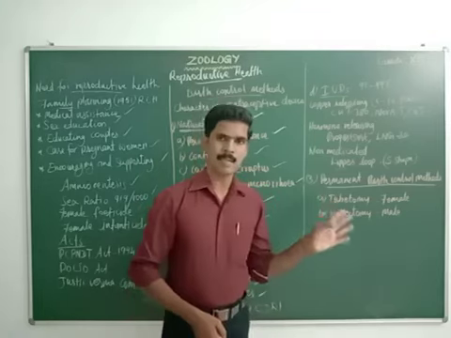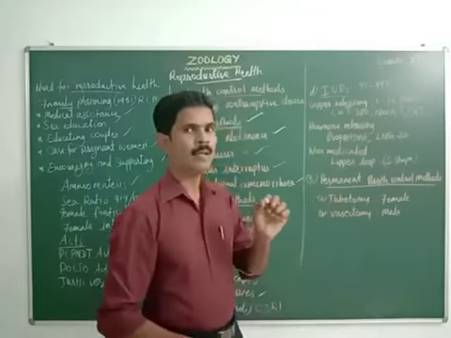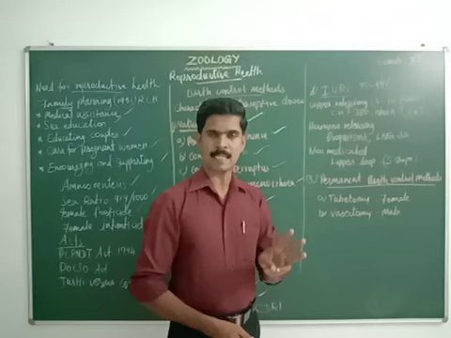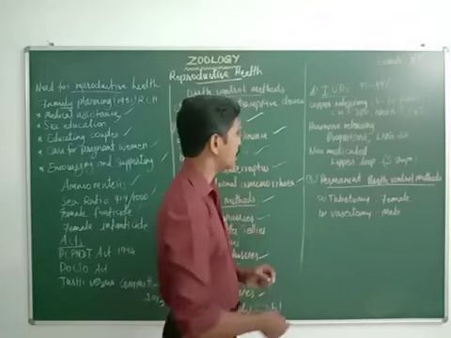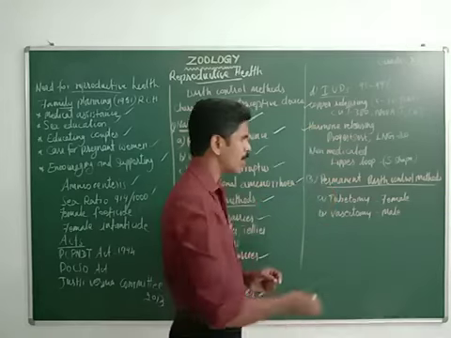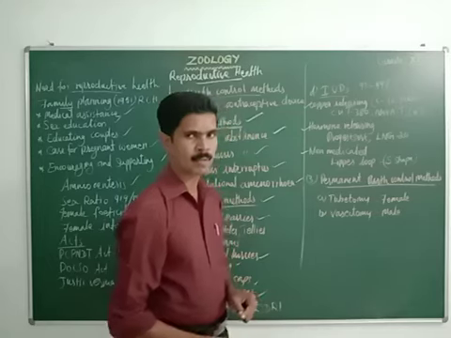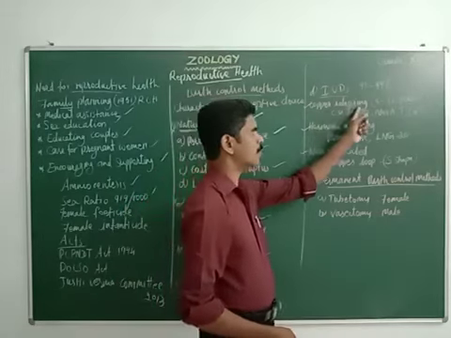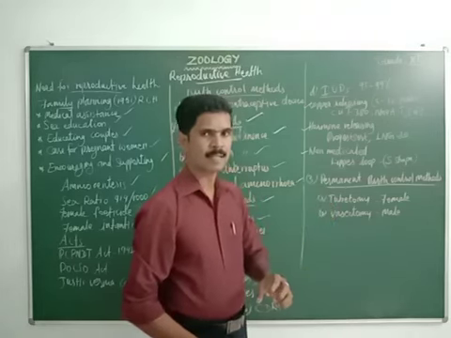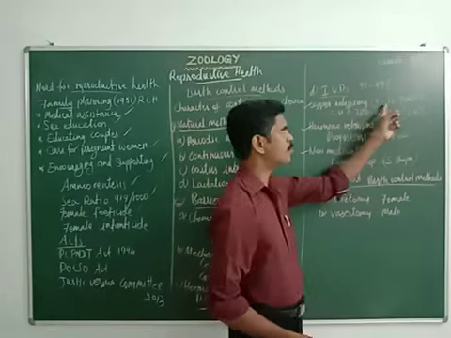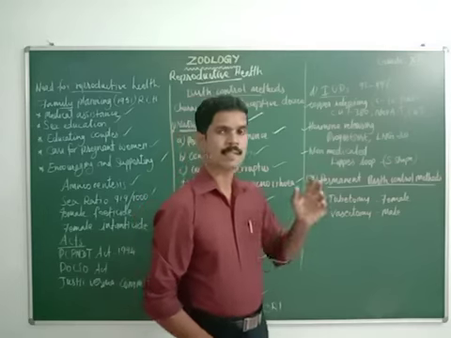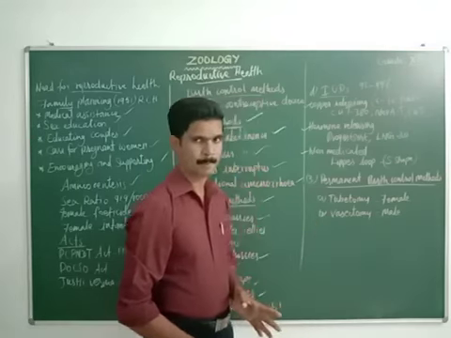These intrauterine devices give 95 to 99% success, and they are classified into three types. The first one is the copper releasing intrauterine device, the second one is the hormone releasing intrauterine device, and the third one is the non-medicated intrauterine device. Here, the copper releasing intrauterine device can be kept inside the uterus for 5 to 10 years continuously.